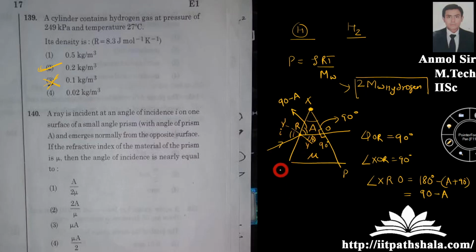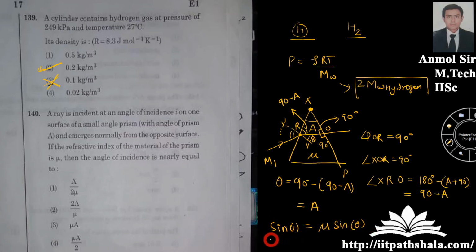Let us name this angle theta. Theta will be equal to 90 degrees minus (90 minus A), so you land with A. So theta comes out to be A. Now you are going from medium 1 to medium 2, which is your prism. So I know that sine I equals mu times sine r, and r here is nothing but angle theta, by the refraction law itself.